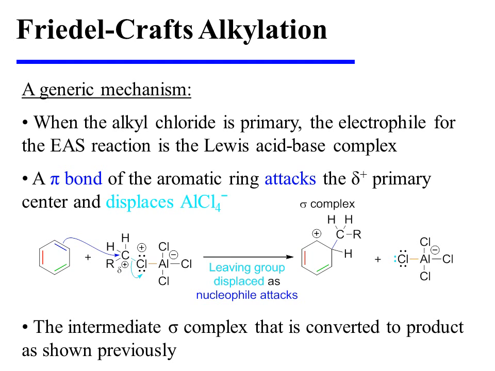When the alkyl chloride is primary, the electrophile for the EAS reaction is the Lewis acid-base complex instead of a carbocation. A pi bond of the aromatic ring attacks the partially positive carbon of the Lewis acid-base complex and displaces aluminum tetrachloride. This results in the formation of a sigma complex as expected, and the intermediate sigma complex is converted to product through loss of a proton, as shown previously.